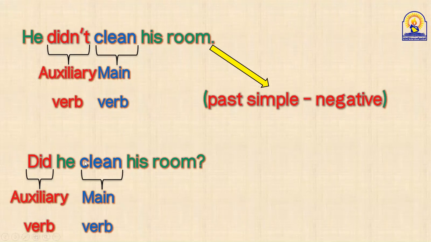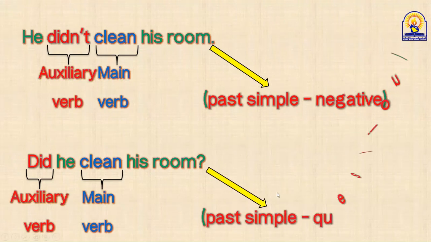Is it present simple or past simple? Is it positive, I mean affirmative, or negative, or question form? Past simple in question form. Excellent, Salman. This is past simple in question form.